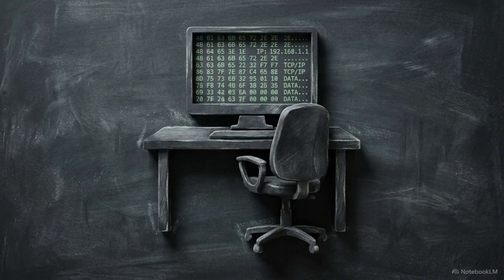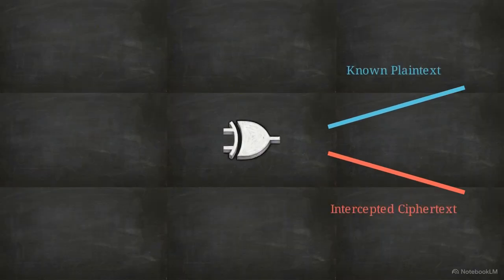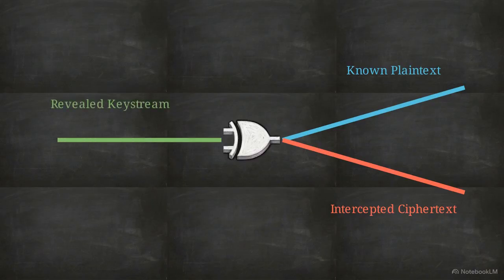To exploit this linearity, an attacker executes a known-plaintext attack. They do not need to guess what you are sending. Most digital files, from Word documents to network packets, begin with standardized, predictable file headers. If the attacker knows a tiny fragment of the original plaintext and intercepts the corresponding ciphertext, they can run them backward through the XOR gate. This instantly reveals the exact snippet of the keystream used for that segment.